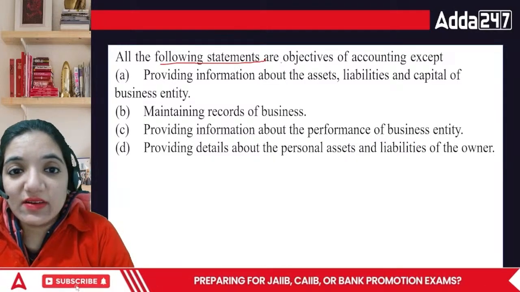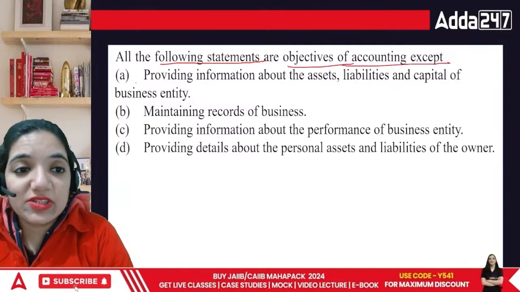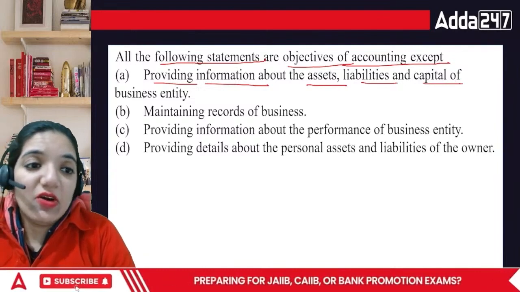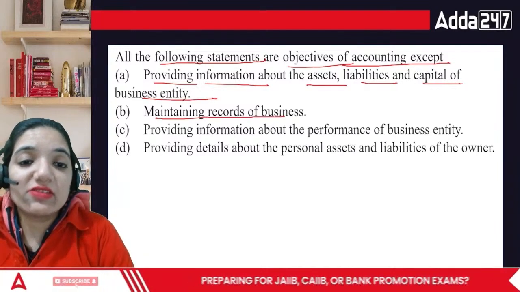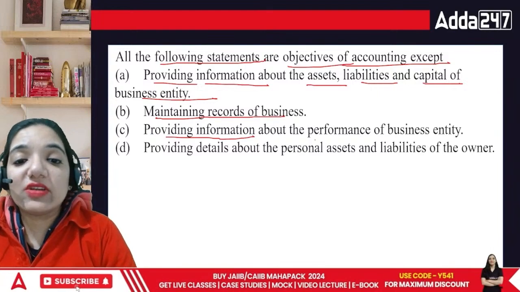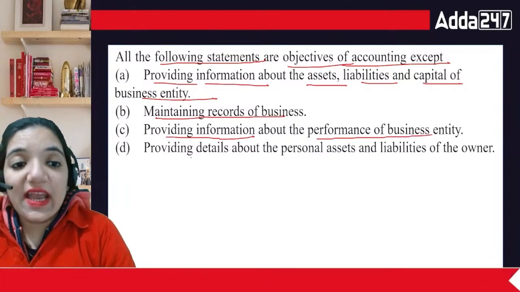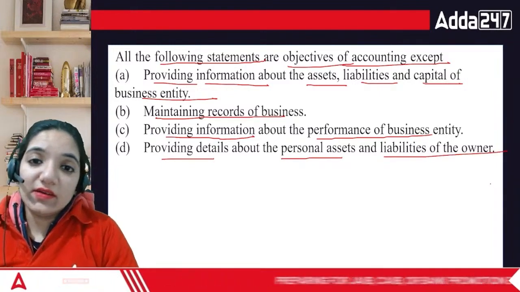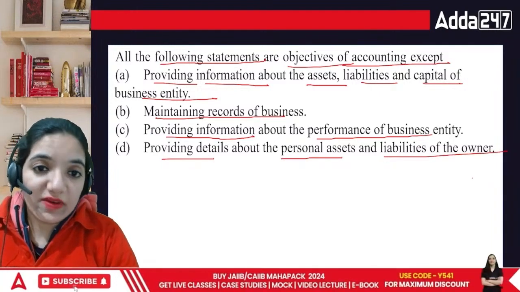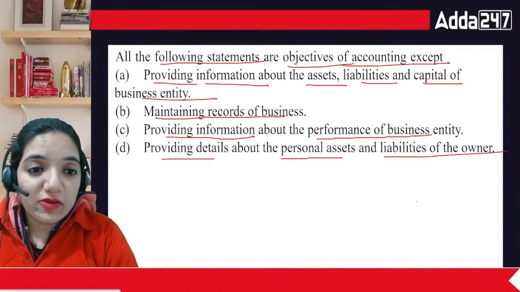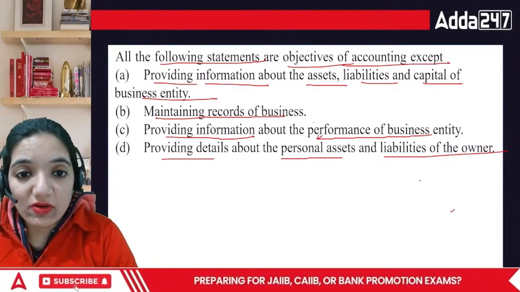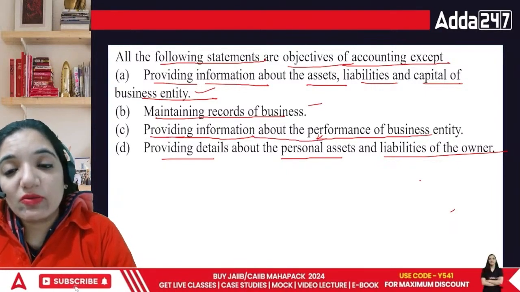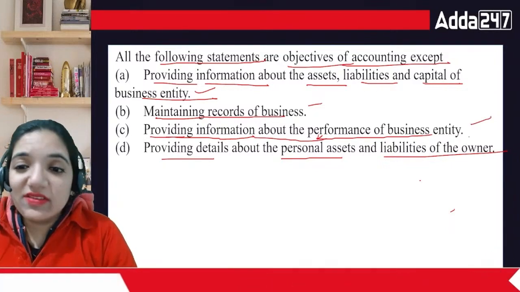Following statements are objectives of accounting except: providing information about the assets, liabilities, and capital of the business entity; maintaining the records of the business; providing information about the performance of business entity; and providing details about the personal assets and liabilities of the owner. Objectives of accounting include providing information. You have to maintain the records of the business and provide information about the performance of the business. It is indeed true, but this is not to the owner.